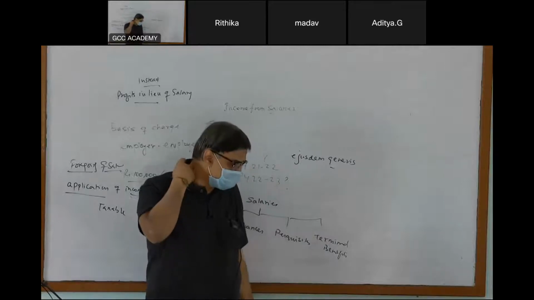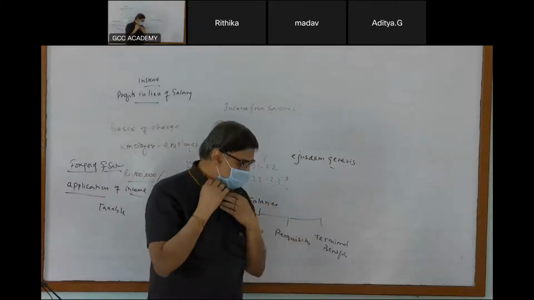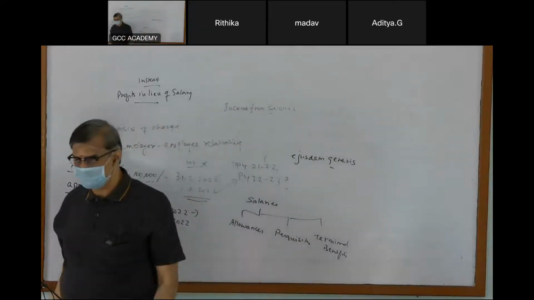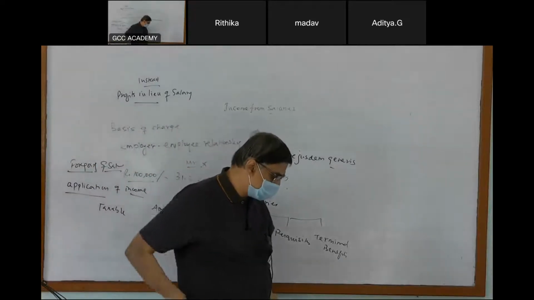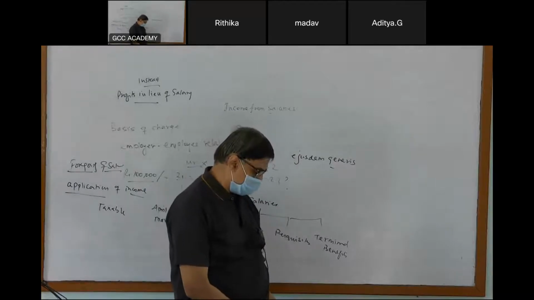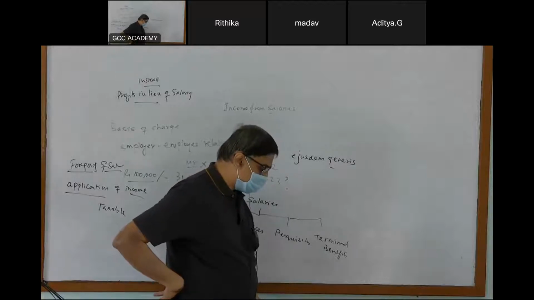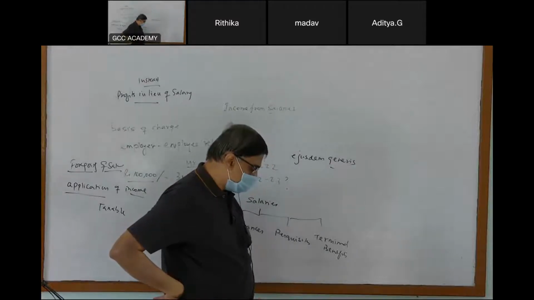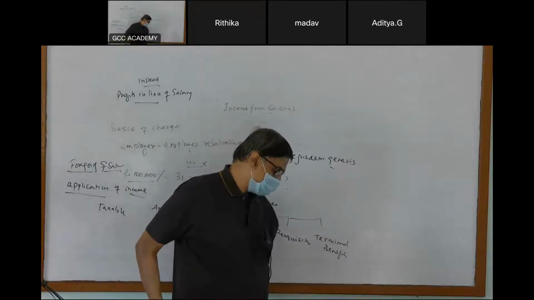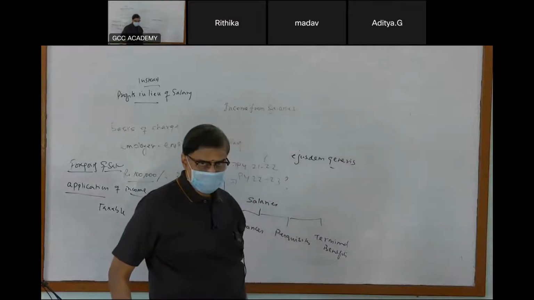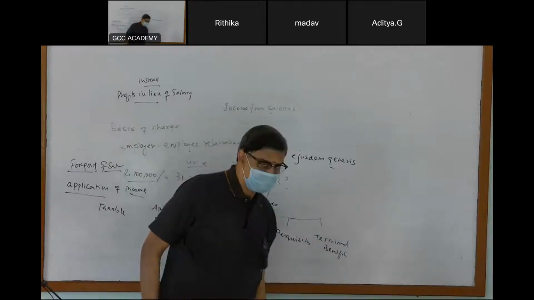Next, the portion of the annual accretion in any previous year to the balance at the credit of an employee participating in a recognized provident fund, to the extent it is taxable.